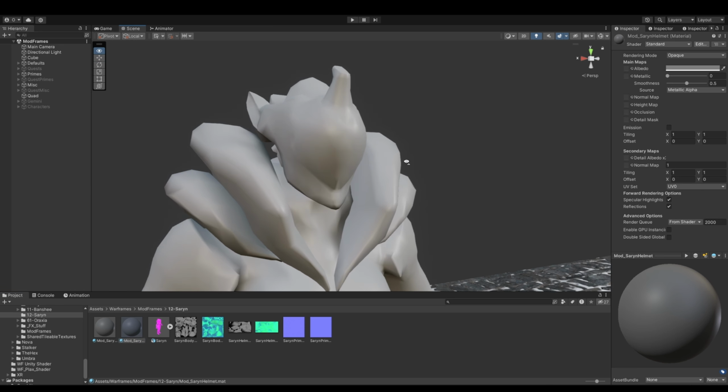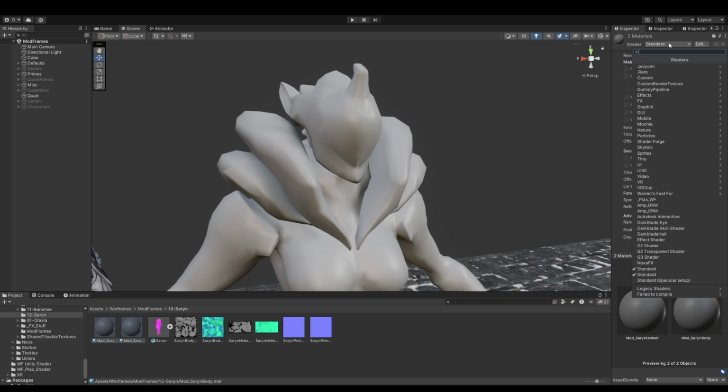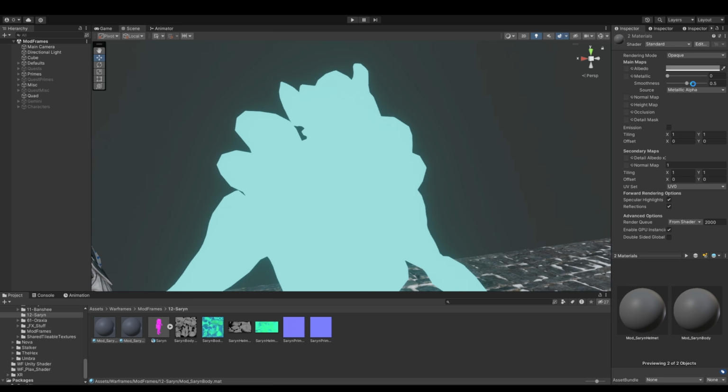So what we're going to need to do, now that we have our material and everything set up, is we're going to select both of our materials. And we're going to want to first turn on GPU instancing. This is just an optimization feature that can help us. And to first start up our material setup, we are going to go under here and go to Rero and go to Metallic Setup.